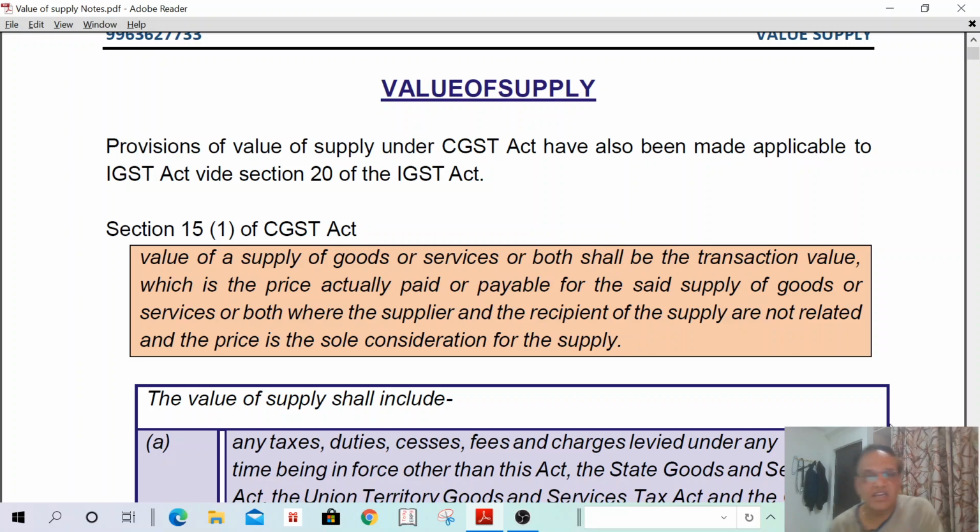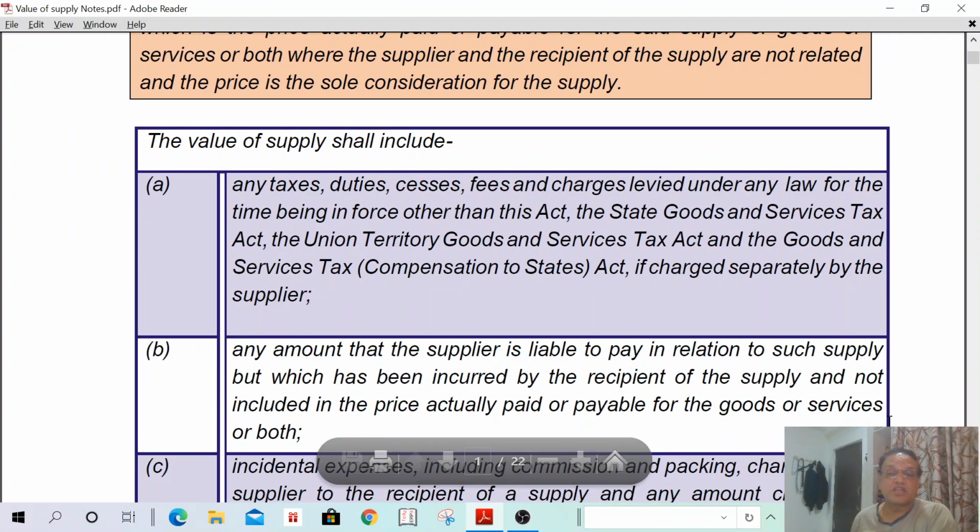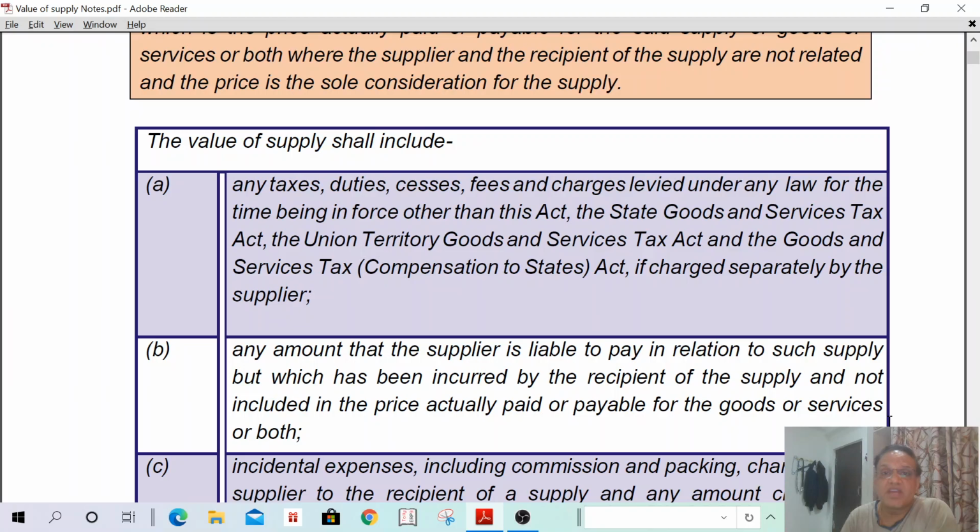Understand? I can read it for better understanding. Value of supply of goods or services or both shall be the transaction value, which is the price actually paid or payable for the said supply of goods or services or both, where the supplier and recipient of the supply are not related, and the price is the sole consideration for the supply. The related person we are going to discuss. As I already informed you, some items should be added to the value of supply, and some items we have to deduct. That we are going to discuss.